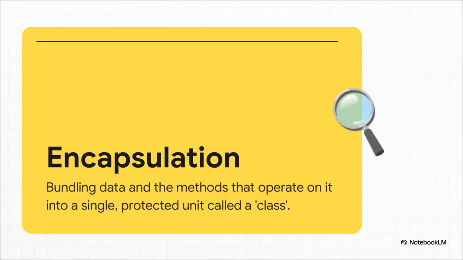The first big idea in OOP is encapsulation. This is all about that bundling idea. We create a blueprint for an object called a class, which bundles the data, or attributes, and the functions, or methods, together. The key benefit here is protection. The object's internal data is kept private, hidden from the outside world. The only way to change it is by using that object's own methods. This is huge because it prevents other parts of the code from accidentally messing things up.